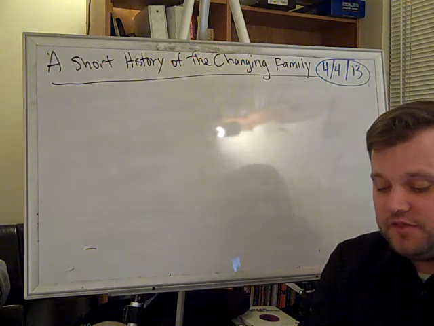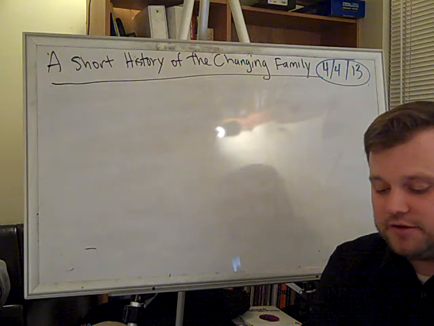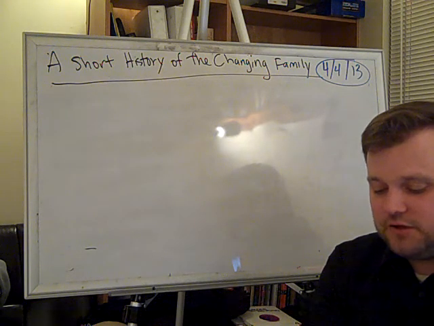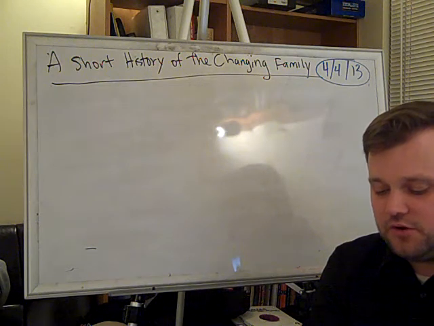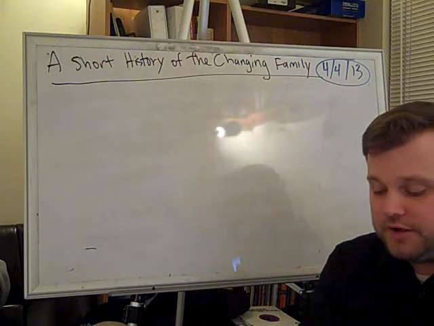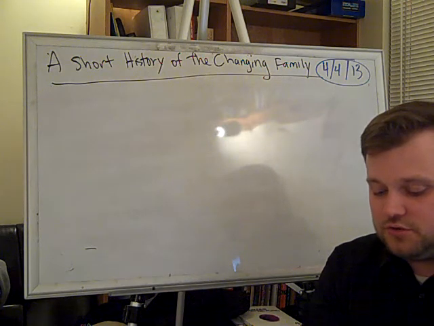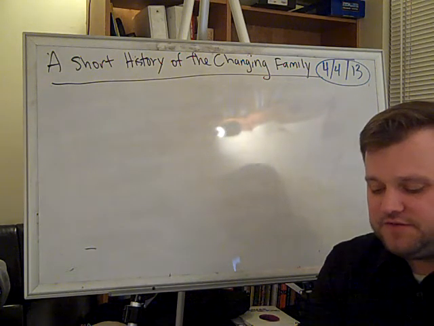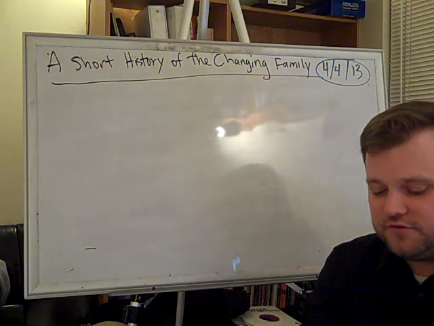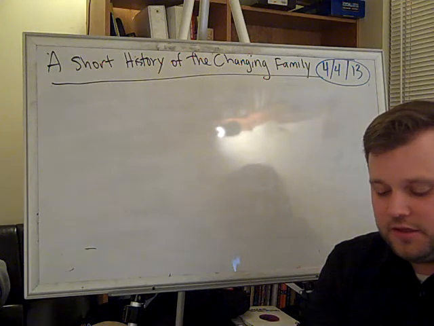The extended family may include grandparents, parents, and children. In other words, relatives living in the same house or close together, on the same street or in the same area. In contrast, the nuclear family consists of only parents and their biological or adopted children. Because of the industrialization in the 19th century, the nuclear family became the most common family structure.